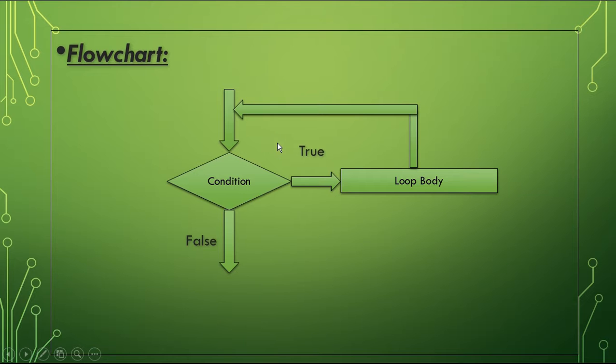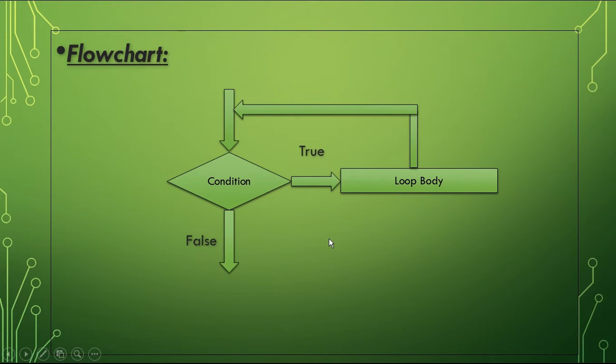The process continues as long as the condition remains true. When the condition becomes false, the loop is terminated. A while loop only terminates when the condition becomes false. If the condition remains true, the loop will never end, and a loop that has no endpoint is known as an infinite loop. That is the flowchart and how the loop works.